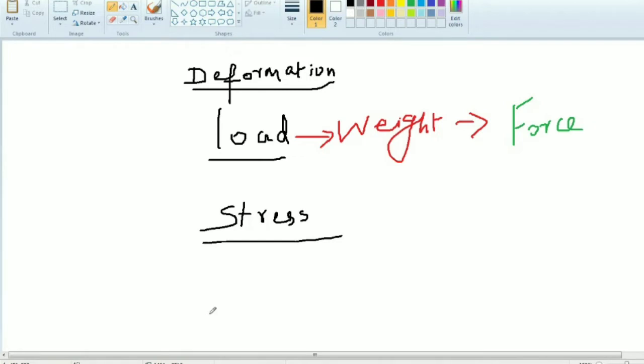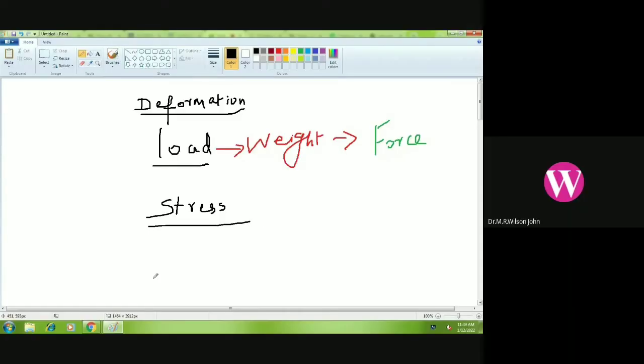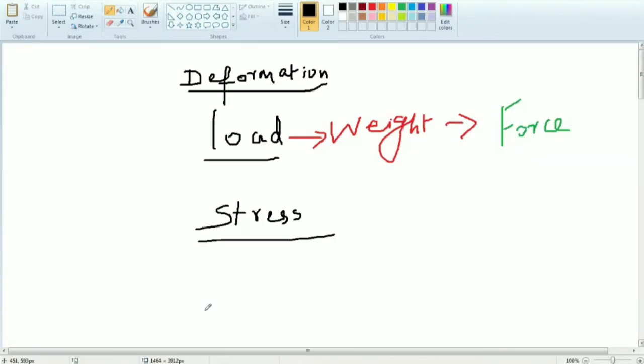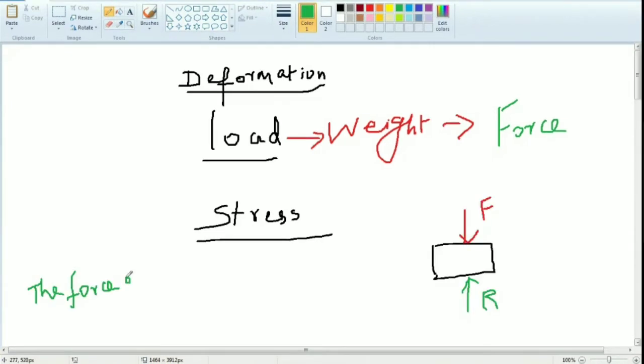Okay, so what is stress? Resistance. Okay, resistance, that is called stress. So what is the definition of stress? Perfect definition. I will dictate that one. Just write. The force of resistance. So who is giving the resistance, ma? Parents. Parents is nothing but body.